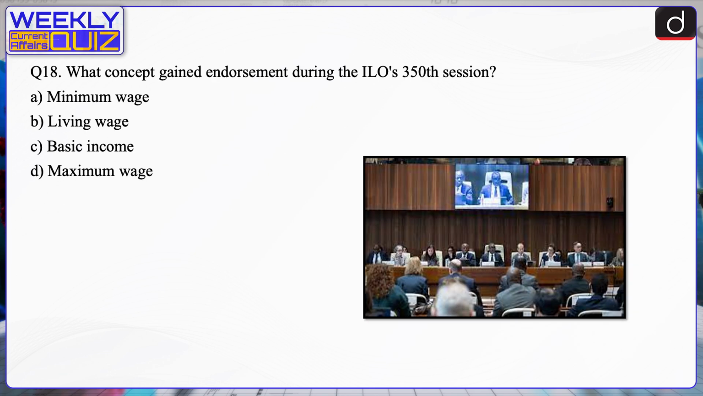Next question. What concept gained endorsement during the ILO's 350th session? Minimum wage, living wage, basic income or maximum wage? The correct answer is option B, that is living wage. During the ILO's 350th session, the concept of a living wage gained endorsement. This endorsement signifies a shift towards ensuring that workers receive wages that enable them to meet their basic needs and maintain a decent standard of living, moving beyond the concept of minimum wages.